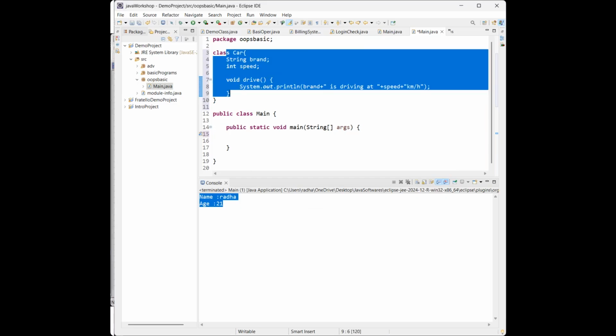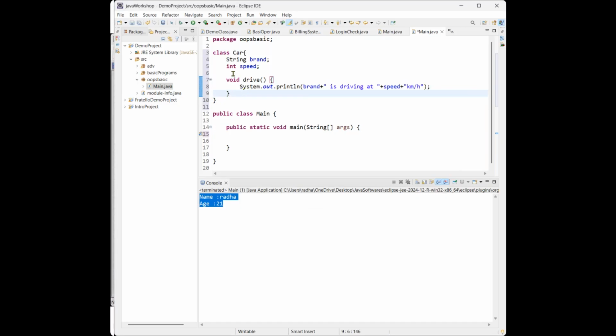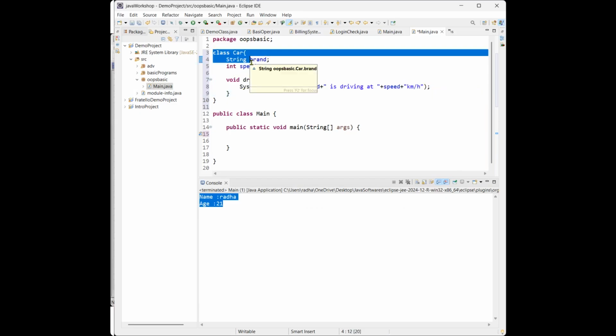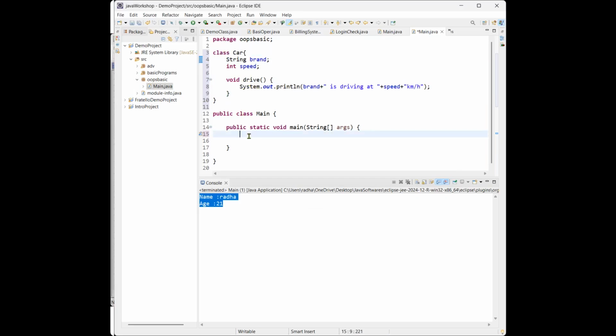See, Toyota or Swift, Suzuki, BMW, whatever the company, they use the same template, like they have four wheels and four doors. So that is a basic template. The class is also like the basic template, the blueprint of those variables and methods. But when you want to use that template, you need to create an object.